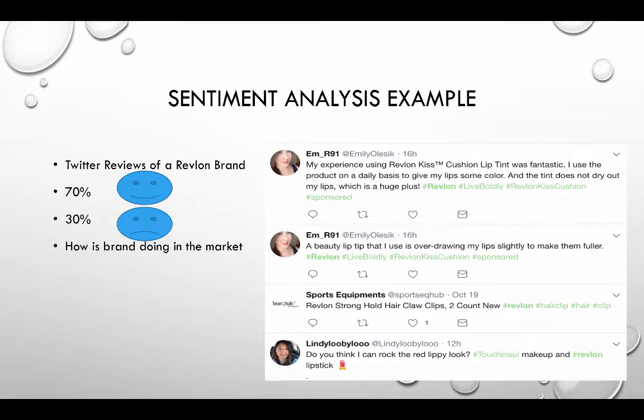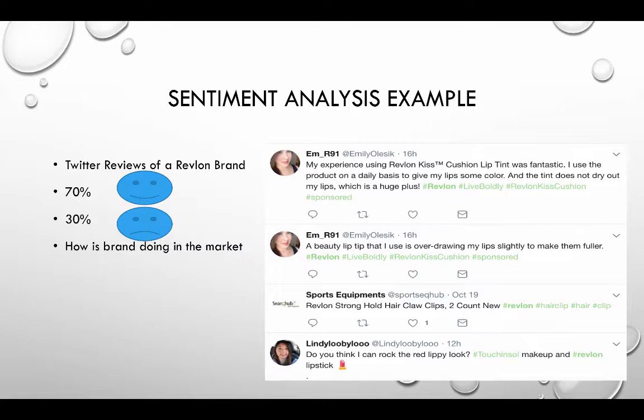So if you analyze each of these review comments by analyzing certain words like maybe fantastic, superb, excited, we can treat those words as positive sentiment, whereas words like it sucks or bad, pathetic, awful, we can classify as negative sentiments.